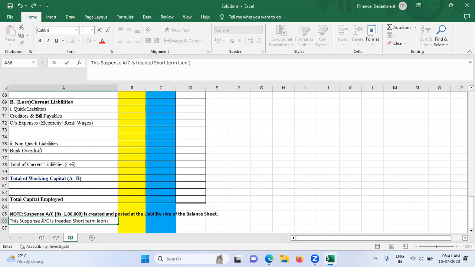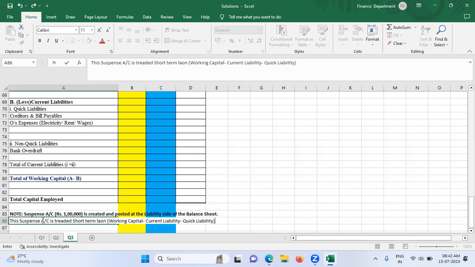Okay. So it will be a part of working capital, and under working capital, it will be a part of current liability, and under current liability, it will be a part of quick liability.